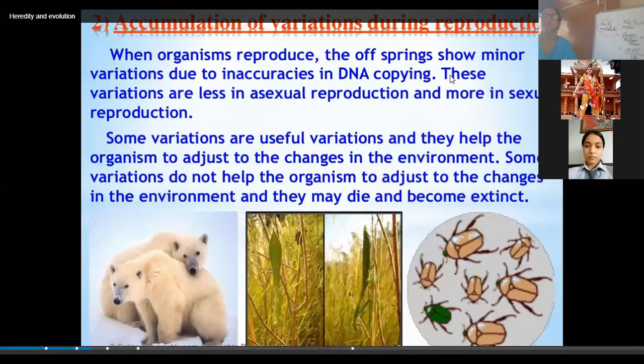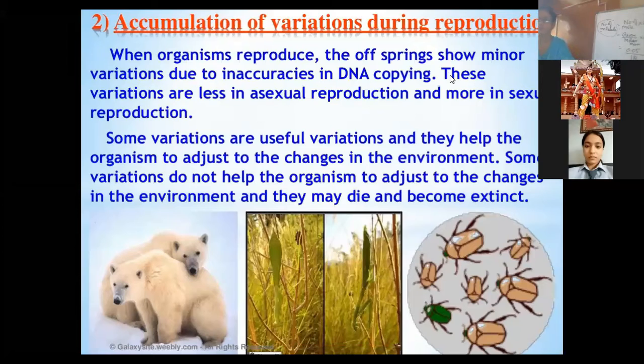Okay, so I was discussing the variation. How do these variations occur? What is the method of these variations? I told you that when organisms reproduce, the offspring will definitely show some minor changes, maybe in terms of body design. Maybe we have already discussed the DNA inaccuracies, which are the basic event of reproduction.